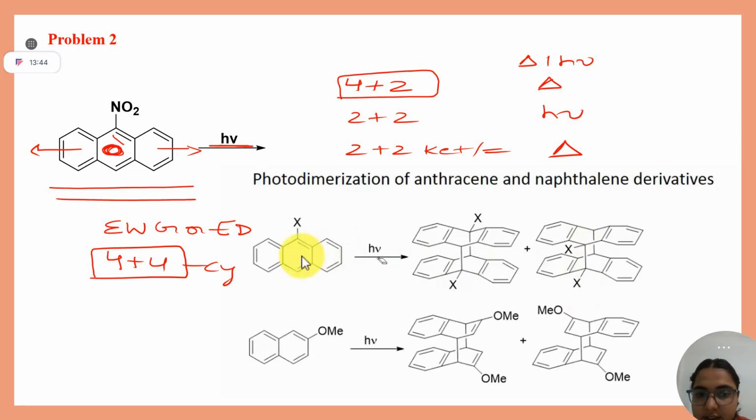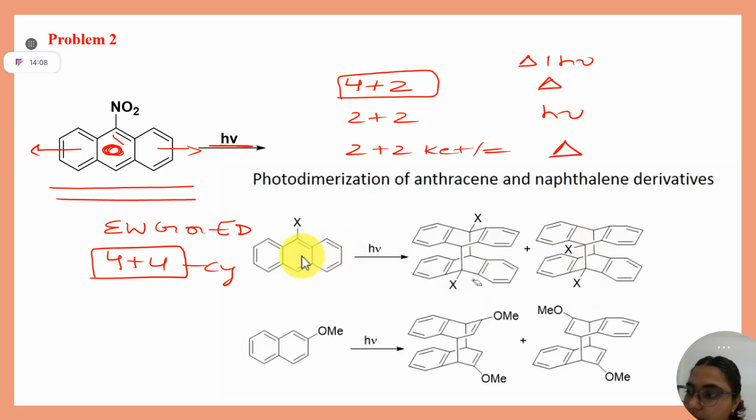In hν, what has happened is these four electrons have taken part in cycloaddition. So this is the head of your first molecule and this is also the head of your first molecule. So this is your head-on overlap or head-on cycloaddition. Understood? Ma'am, I don't understand how it is head-on.